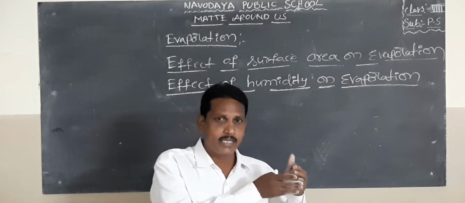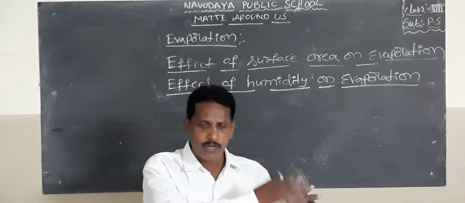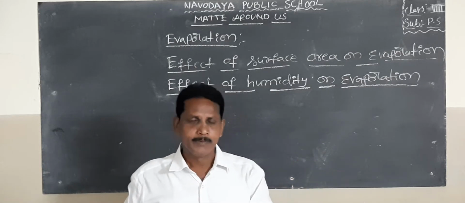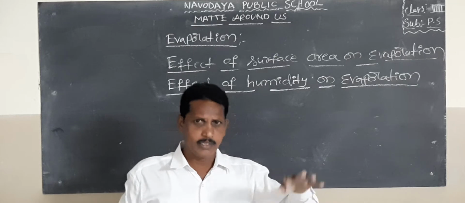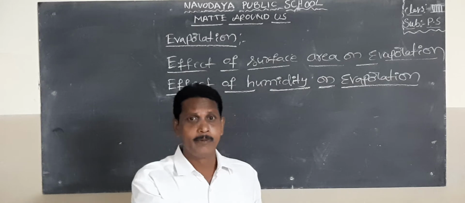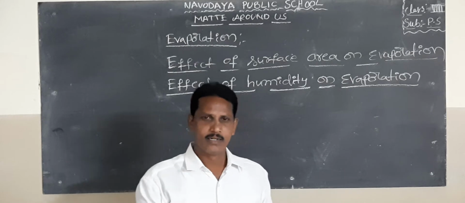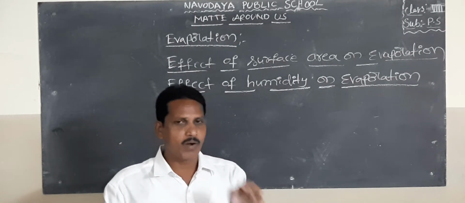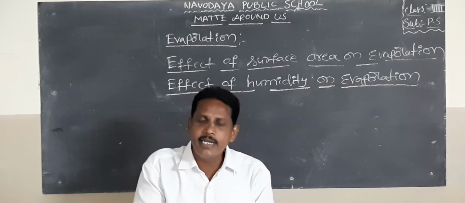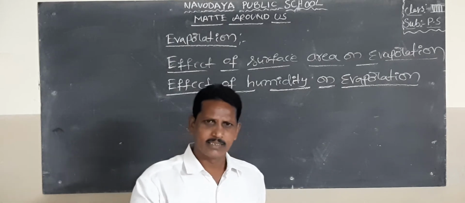That means the water molecules escape from the cloth in the form of a vapor state. That is the evaporation. On sunny days and windy days, the evaporation increases. On humid or rainy days, the evaporation process decreases. Humidity means the water vapor present in air. The humidity increases, the evaporation process decreases.